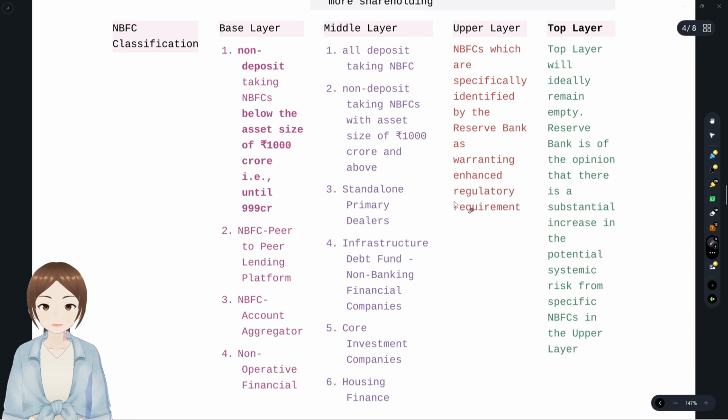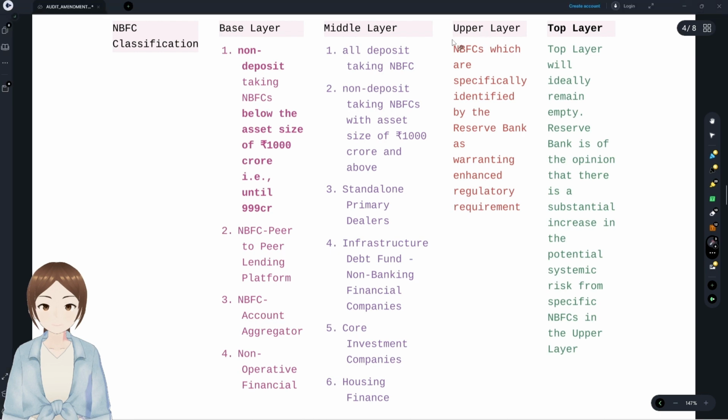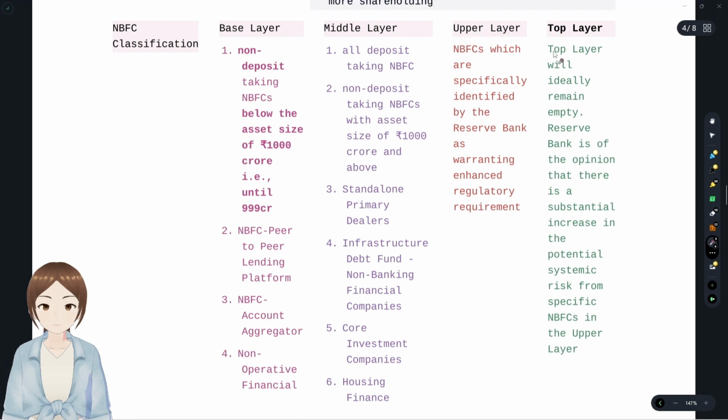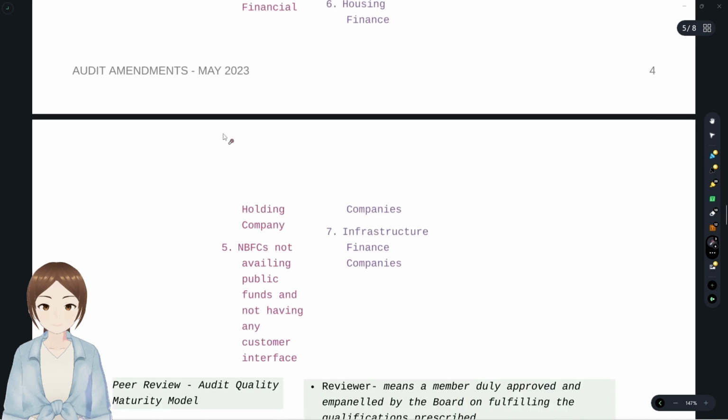RBI thinks they require more regulatory requirement. It was kept under upper layer, and top layer it's usually empty. RBI, if it is of the opinion that there is a substantial increase in potential systemic risk from any NBFCs in upper layer. You see, when risk was more, it comes under upper layer, and when there was potential systemic risk, it comes under top layer. That's it. These are the NBFC classification criteria.